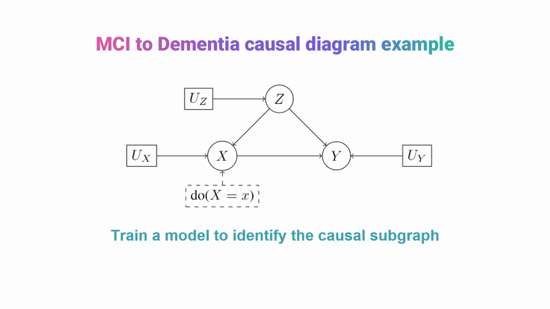U of X is the latent space for the variables that we considered in this study, and we know them. And now we have do of X, meaning the intervention, when you want to change the value. For example, if a patient now has a specific chronic disease, we can intervene on this input and change it to not having this chronic disease, and now we can study the effect of not having that specific chronic disease in our study. And then we can train a model to identify the causal subgraph on this observable and latent, or unobserved, space of data.